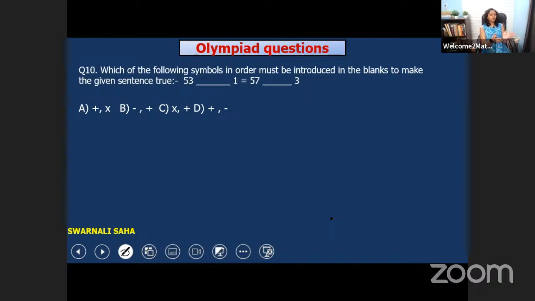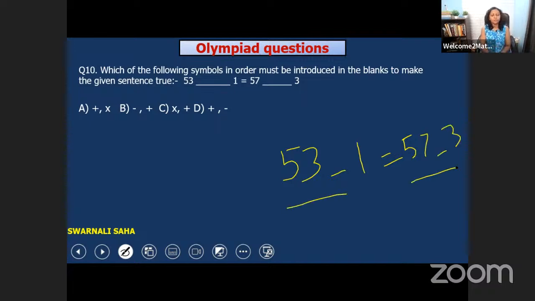Here we have 53 and a dash and then 1. We have to put the right symbol here, and then we get the answer. 53 blank 1 is equal to 57 blank 3. So what we have to put here?